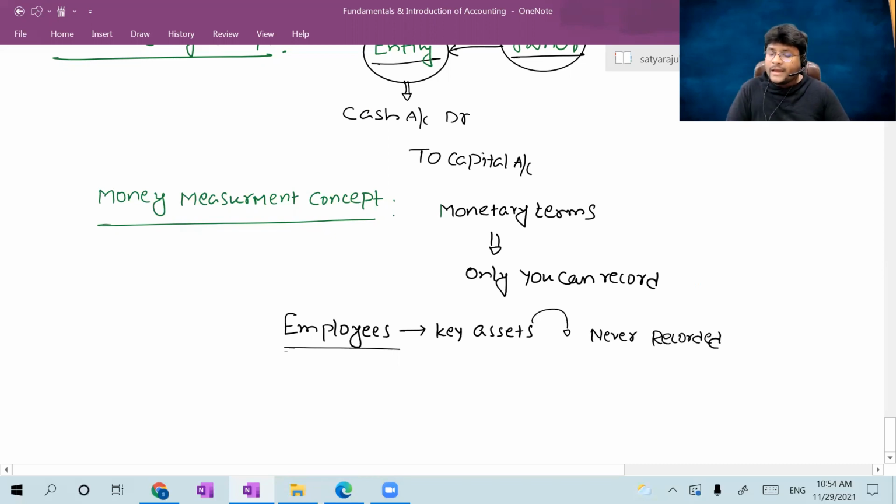Why? We cannot express the employees' skills in terms of money. Sir, how much money can you put for the managing director as an asset? He is not a good or a fixed asset, guys. He's a human being. Human skills vary from time to time, and his mindset will also vary.